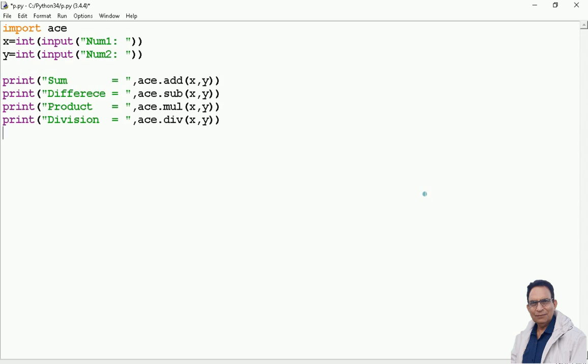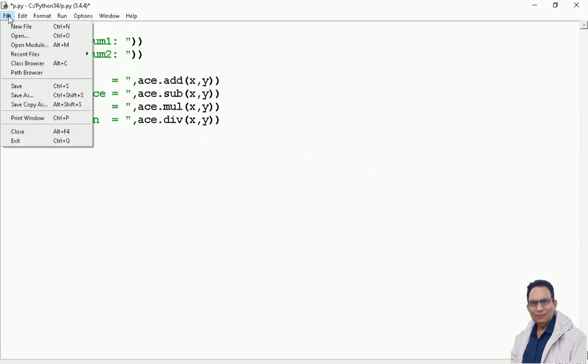I have created this module for you, and I'll show you the definition or the content of the module also. So here I am taking two numbers and performing mathematical operations: add, subtract, multiply and divide.